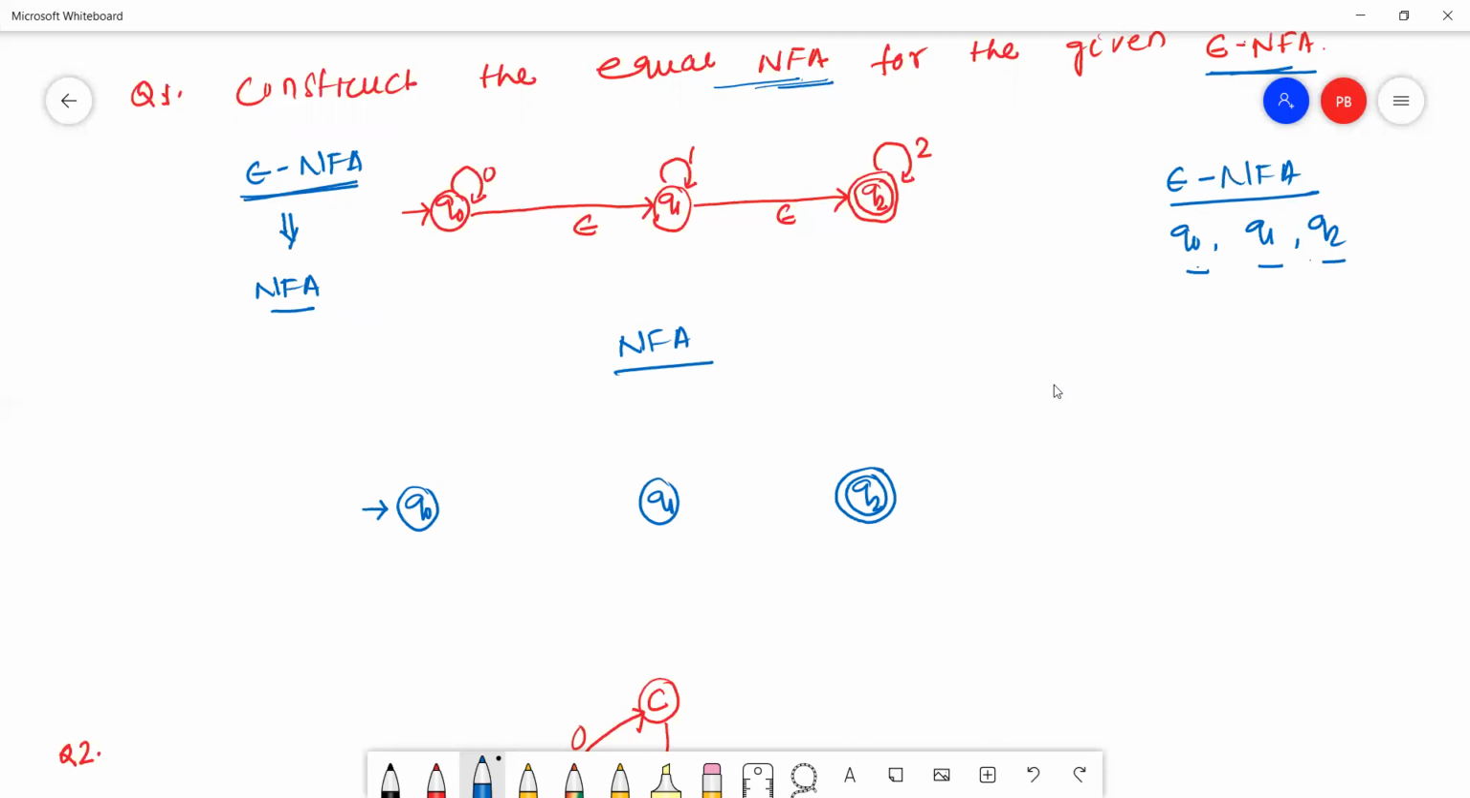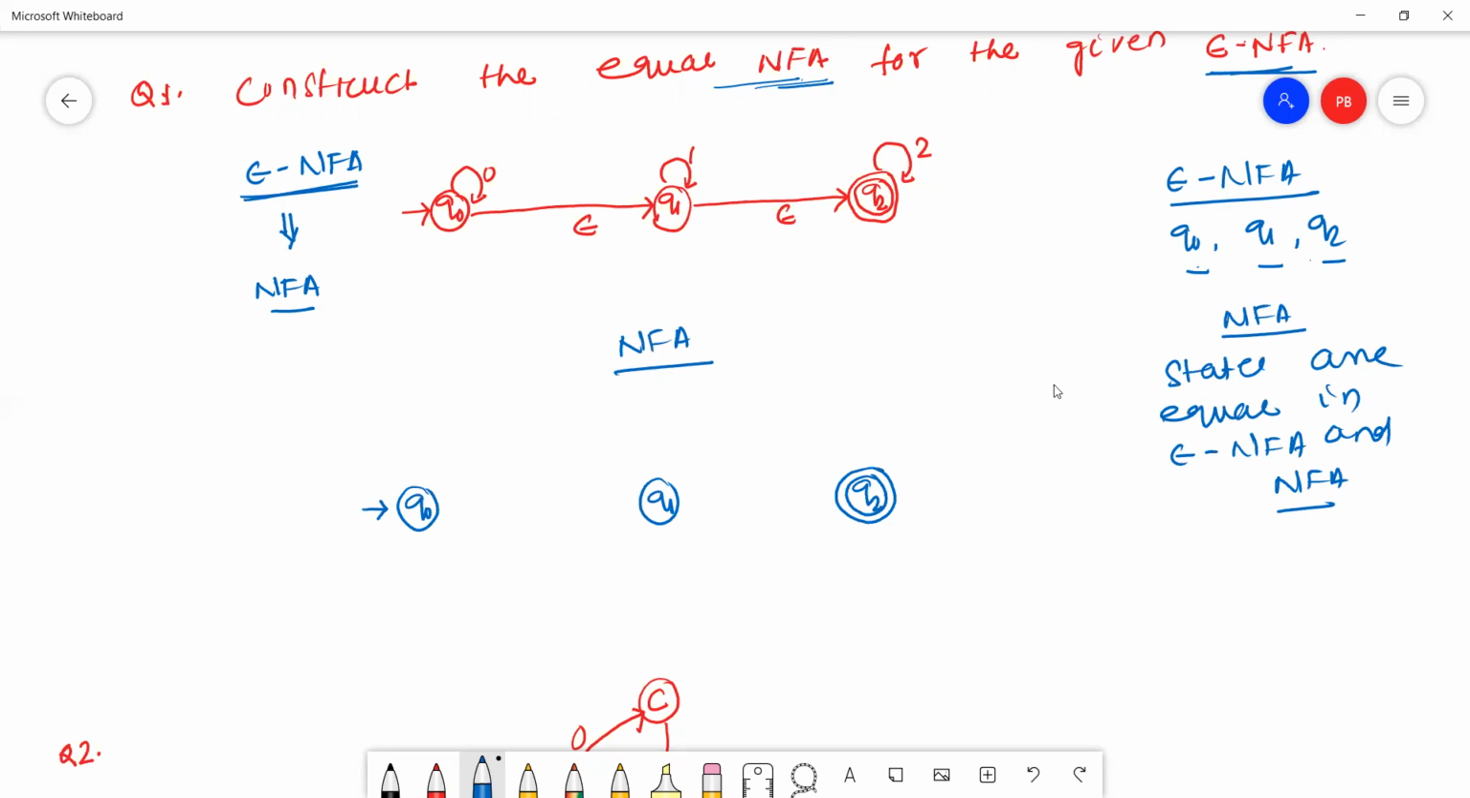First check how many states there will be. Always remember, in epsilon NFA and NFA, all states are equal. Always states are equal in case of epsilon NFA and NFA.